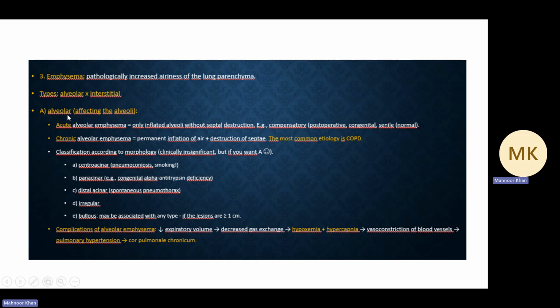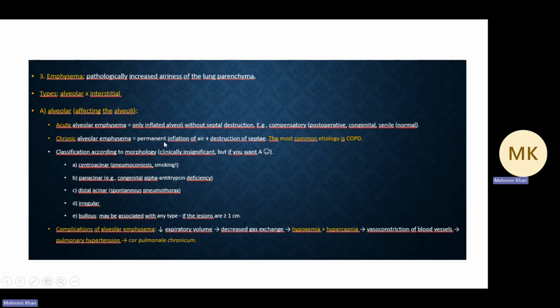Alveolar emphysema, very prominent in the name that it is about the alveoli, affecting the alveoli. We speak about acute or chronic alveolar emphysema, and we only speak about chronic alveolar emphysema because this is the one which happens in COPD and not the acute one. There are different reasons for acute alveolar emphysema, which we do not need to talk about at the moment. You can read about it later in your free time.